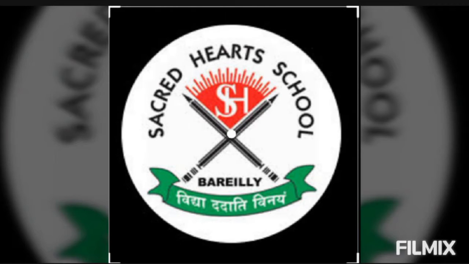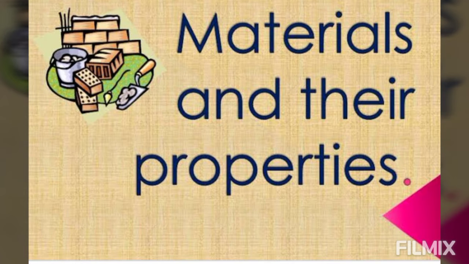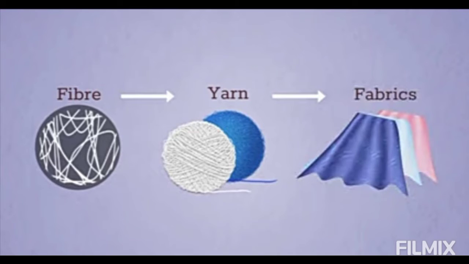As you all know, we are doing chapter number 3, Materials of Daily Use. This chapter is basically based on fibers. Fibers are thread-like structures which are woven to make clothes and materials of daily use. Exactly, they are used to make fabric.